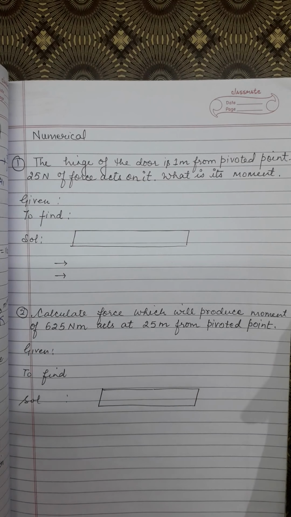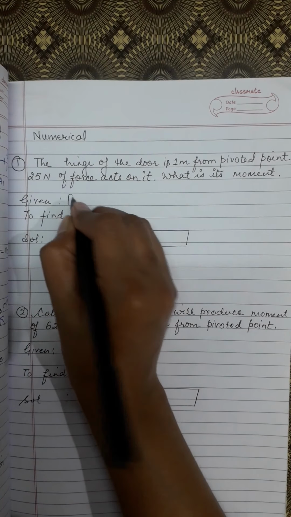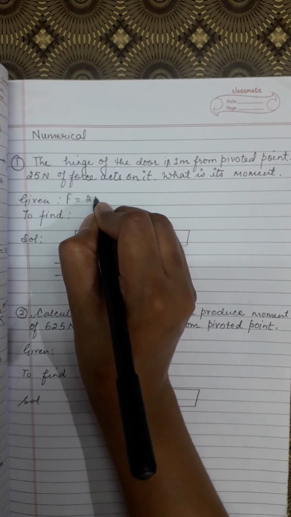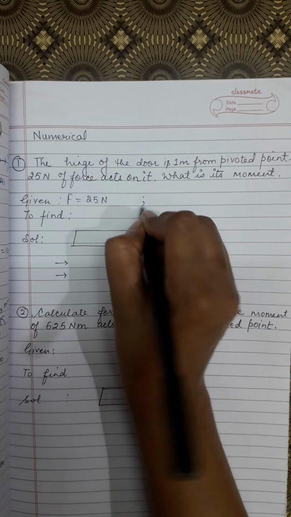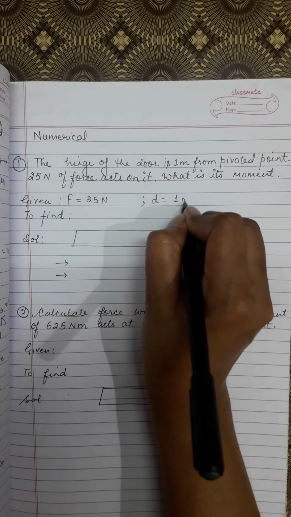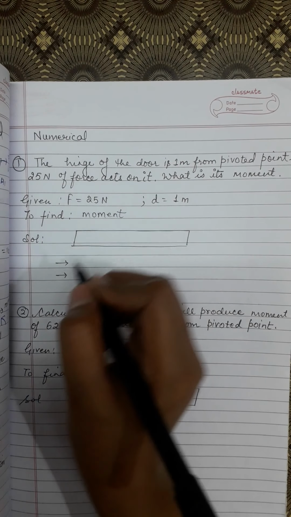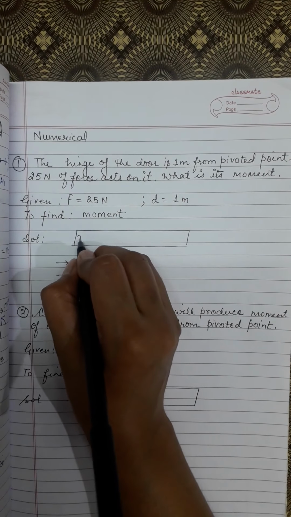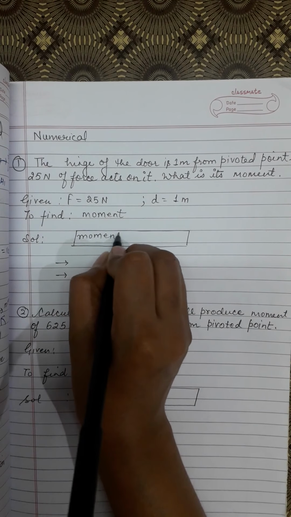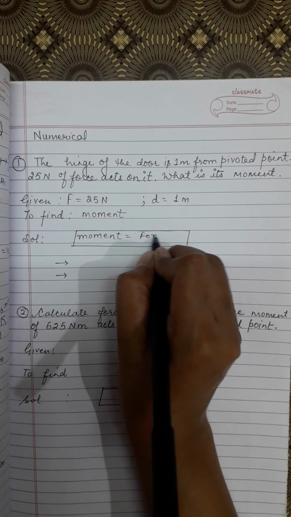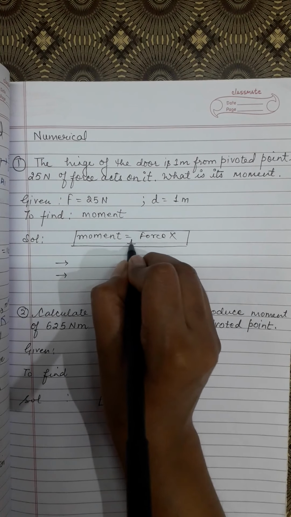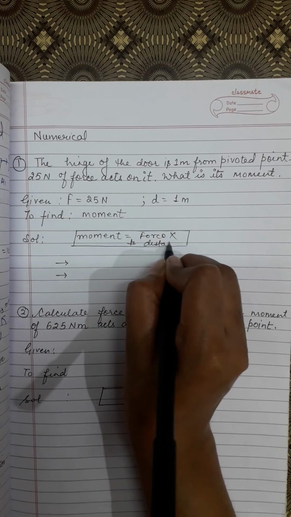Never write the numeric value in fraction. Now there is a numerical. The handle of the door is 1 meter from the pivoted point. If 25 Newton of force acts on it, what is the moment? So number 1, you will write the given condition. What is the given condition? F is equal to 25 Newton, whereas small d is equal to 1 meter. What do you have to find? You have to find moment. So according to the basic guidelines, solution will be the correct formula. Moment is equal to force into perpendicular distance.